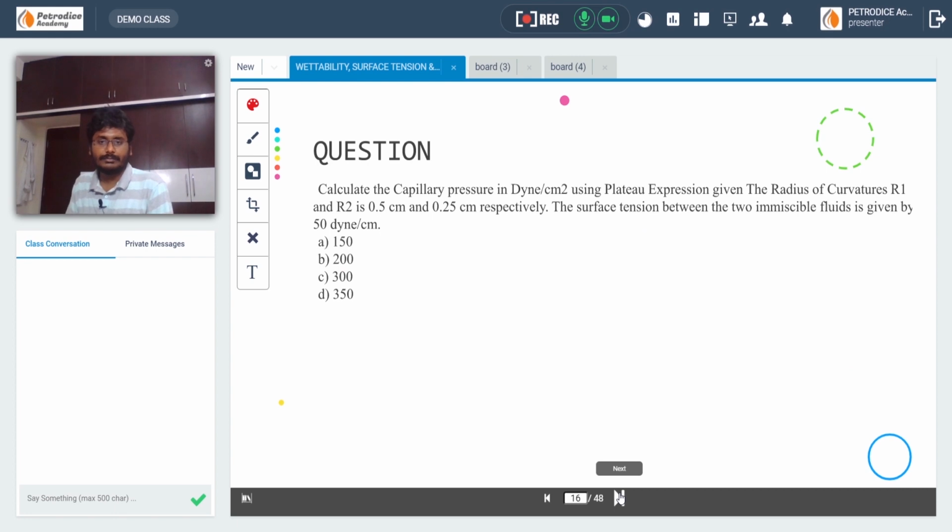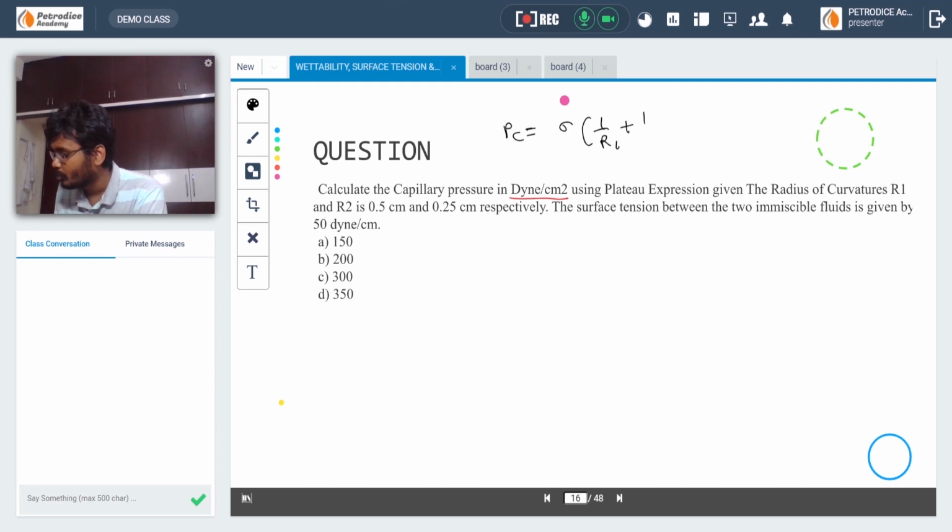Let's do another question. Calculate the capillary pressure in dyne per centimeter square, using Plateau's expression. Pc is given as sigma into 1 by r1 plus 1 by r2, where r1 and r2 are principal radii of curvature. r1 and r2 are given as 0.5 and 0.25, and sigma is given as 50.